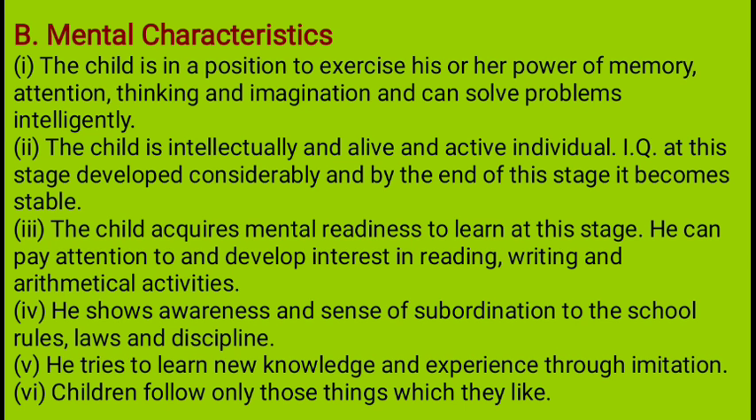He tries to learn new knowledge and experience through imitation. By watching others, they observe their teacher, sir, whoever it may be, and they try to imitate. They try to imitate the good things their elders do in the family. If they are doing well, then they are going to learn new skills, and knowledge is also learned through imitation. The children follow only those things which they like. At this age, children do only what they like. If they don't like something, they will not take interest in doing it. So these are the mental characteristics of later childhood.